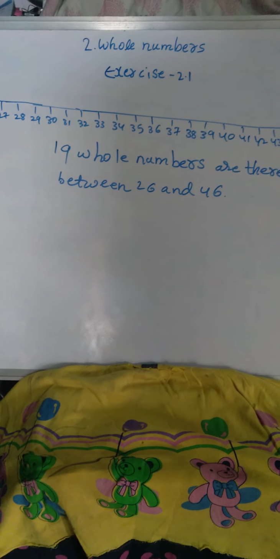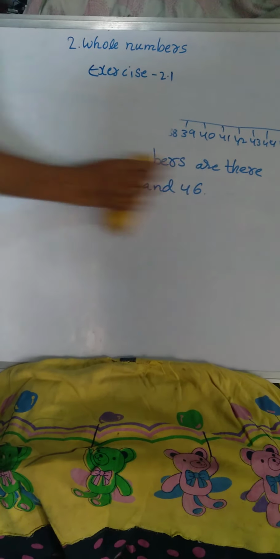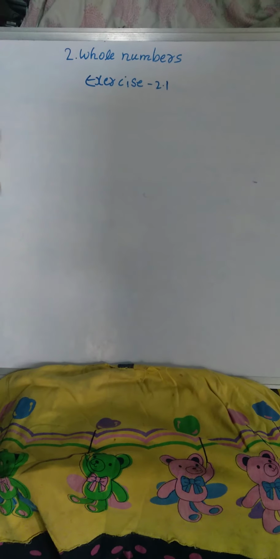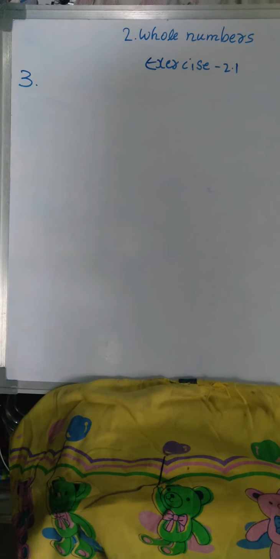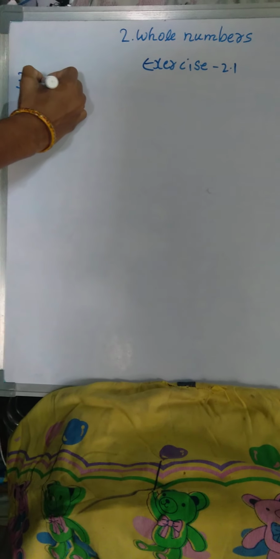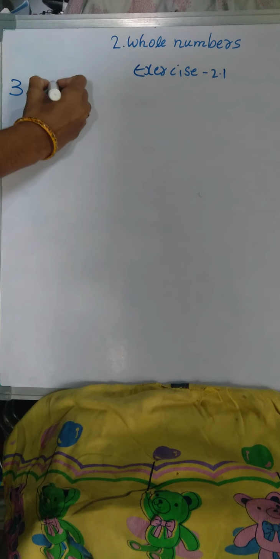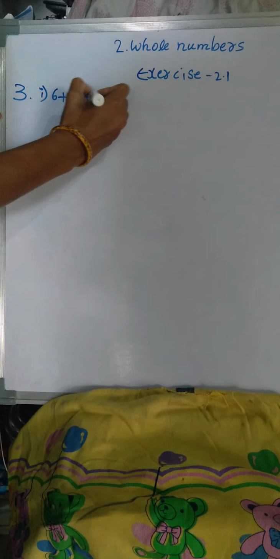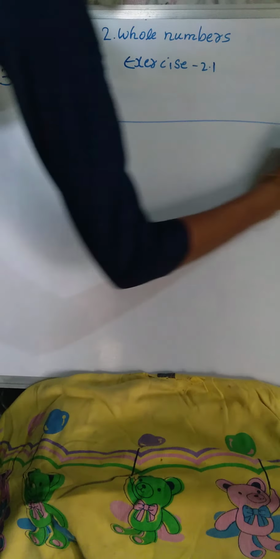Okay. So our third question is find out the following by using the number line. Third question. In third question, there are 3 questions we will discuss. And the first question of third one is 6 plus 7 plus 7. So we have to do on the number line. So we'll draw a number line.